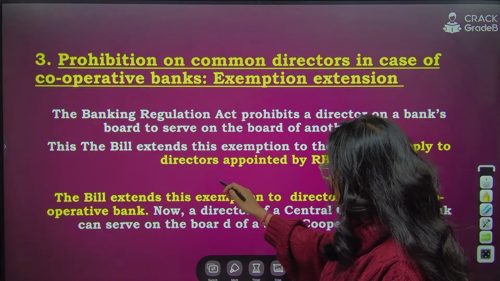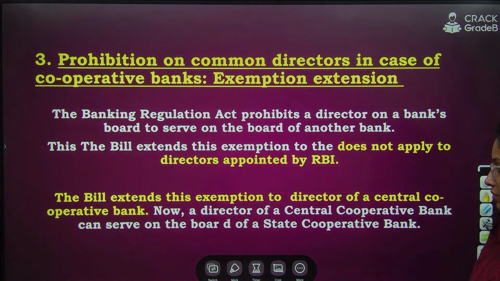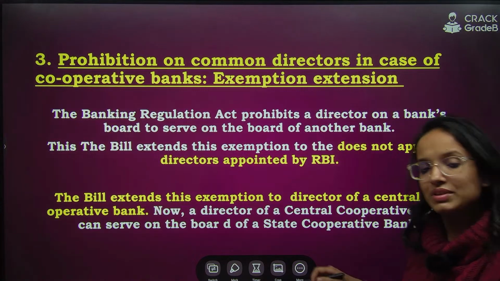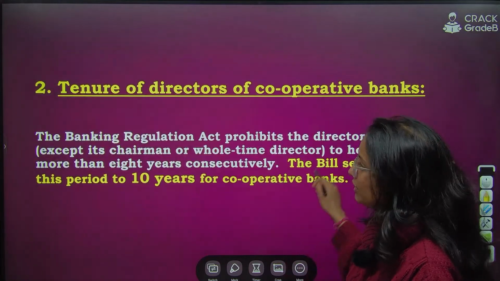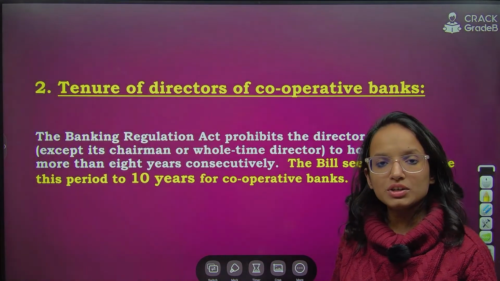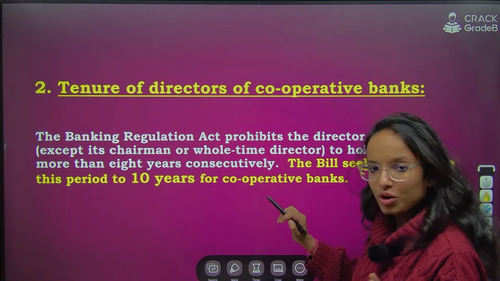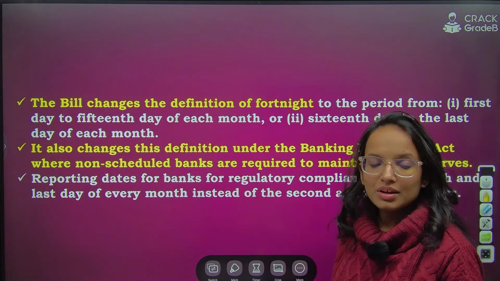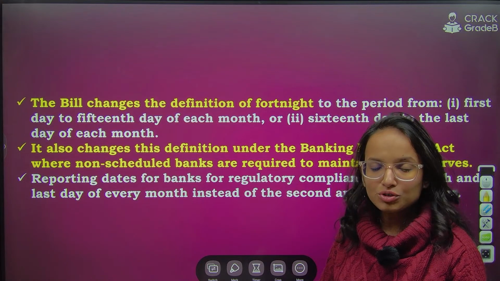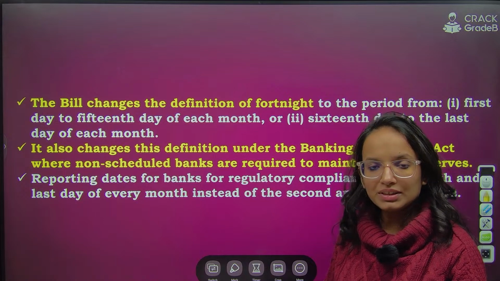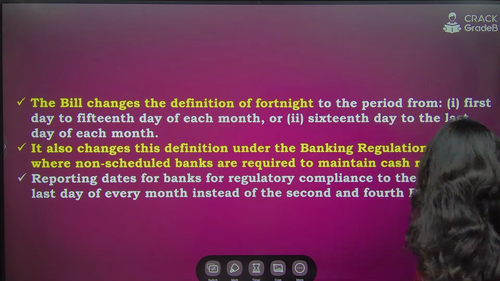Directors of the cooperative bank can also serve on the board of a state cooperative bank. Central cooperative bank directors can also serve on the board of a state cooperative bank. Tenure of directors of cooperative banks increased to 10 years consecutively, from 8 years. And the change in the definition of fortnight: first day of the month or last day of the month, basically. Okay. So this is the thing.